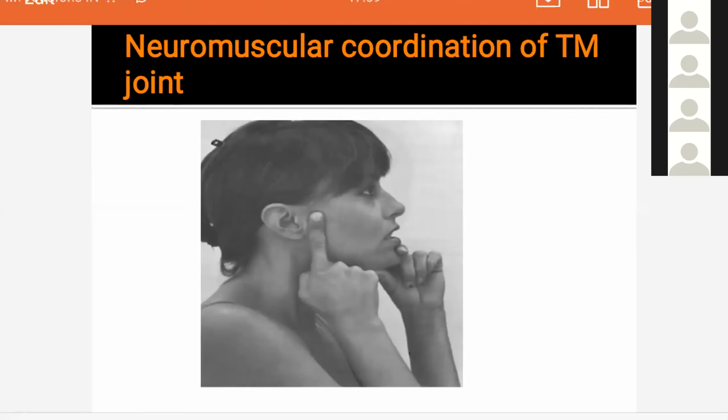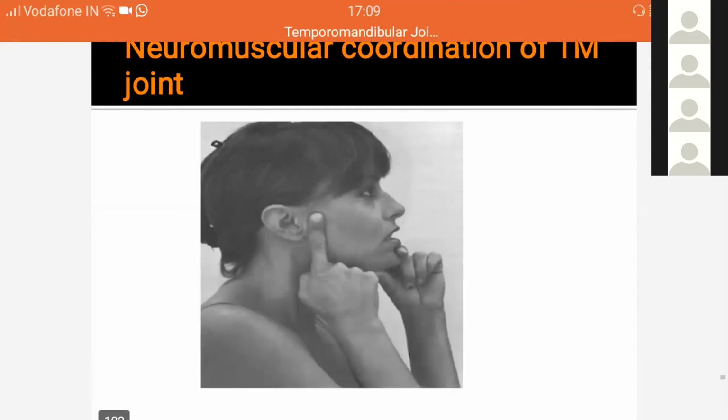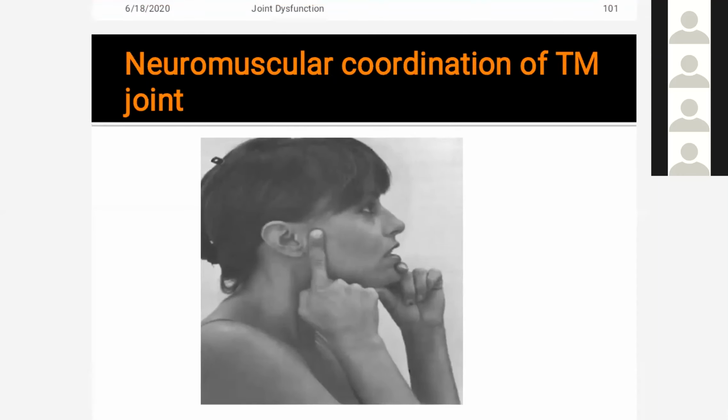In that case, you have to teach the patient neuromuscular coordination of the TM joint. In the figure you can see that she places her right index finger on the mandibular condyle to palpate the movement, feeling the movement of the mandibular condyle during mouth opening. Tell the patients to place the tongue in contact with the hard palate and perform mouth opening. Contact of the tongue with the hard palate eliminates the protrusion component.